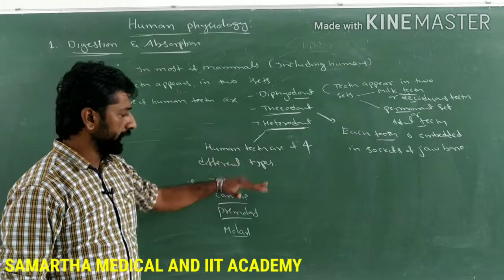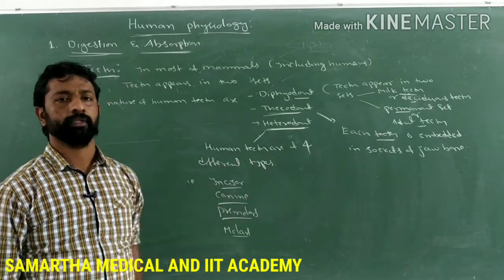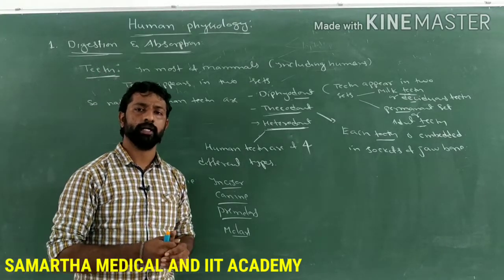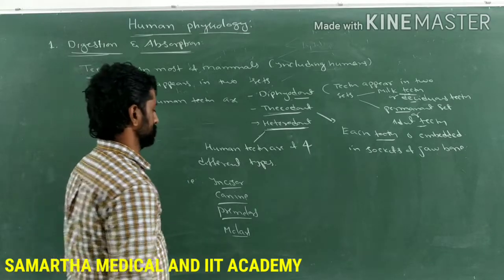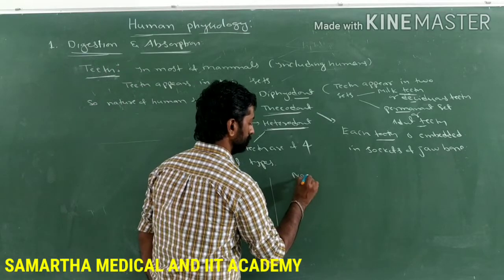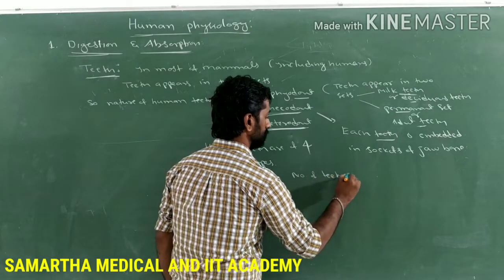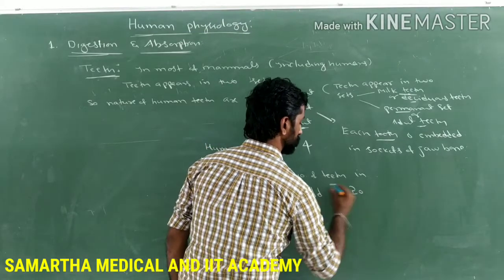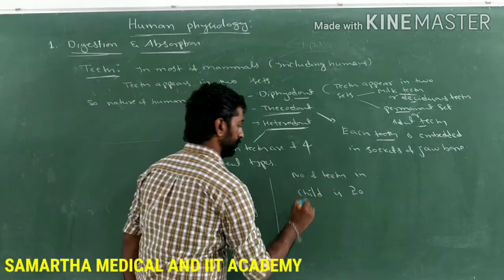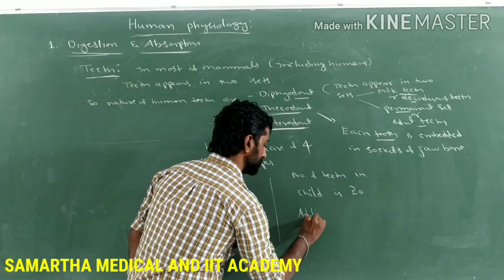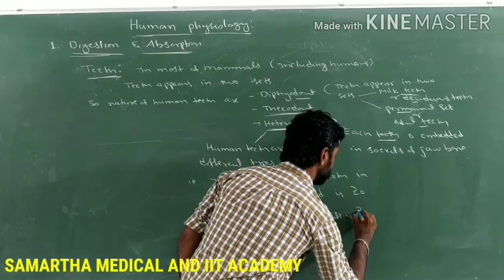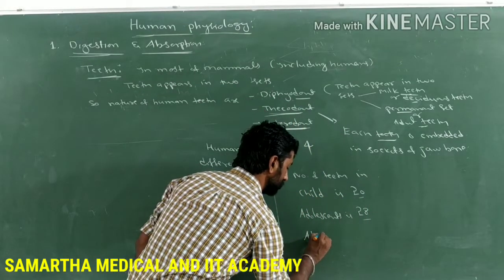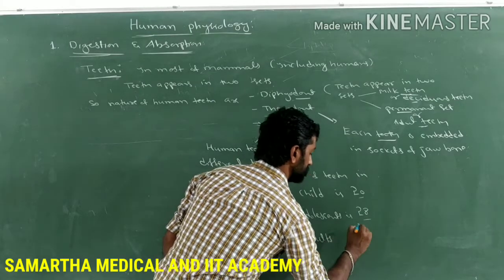So there are 4 different types. Then what is the number of teeth in children, that is the childhood, and then adolescence, as well as the adults? So next, the number of teeth in the child is 20. Next, the number of teeth present in adolescents is 28. Then in the case of adult human beings, the number is 32.